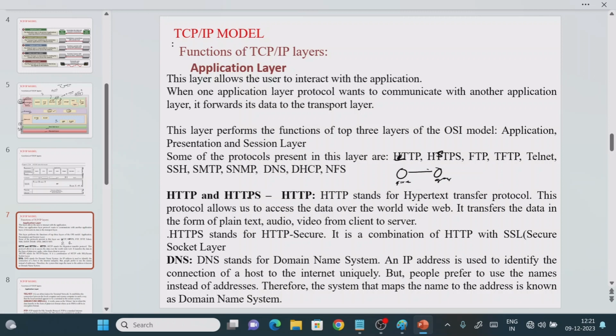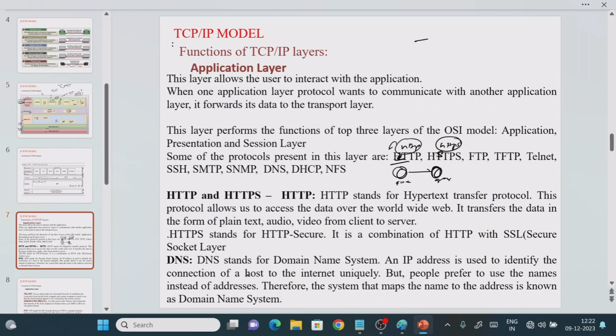But if you want to get the information from here to here, both parties have to agree on a common protocol. That protocol we call either HTTP or HTTPS, right? HTTP means the normal protocol, HTTPS means the secure protocol, right? So what is the use of the DNS protocol? Domain Name System. An IP address is used to identify the connection of the host.